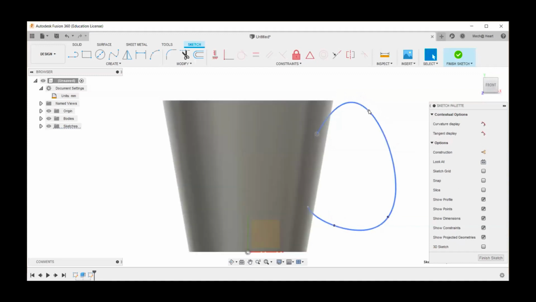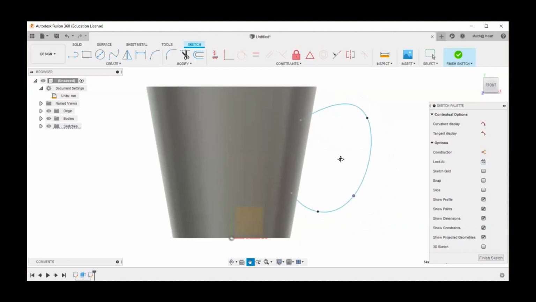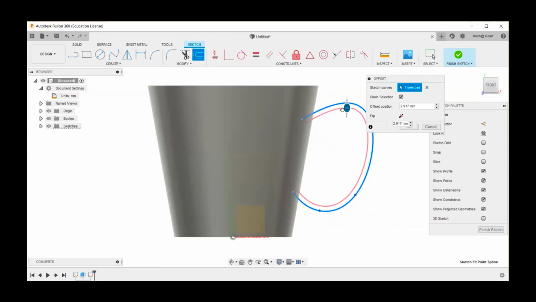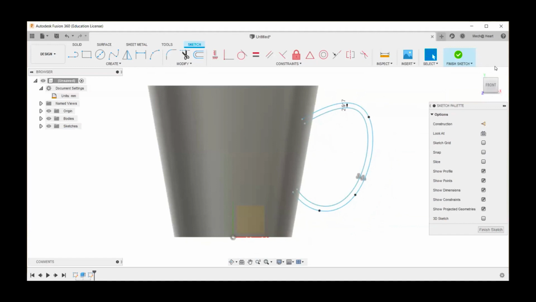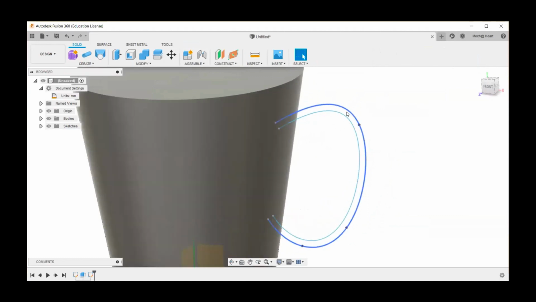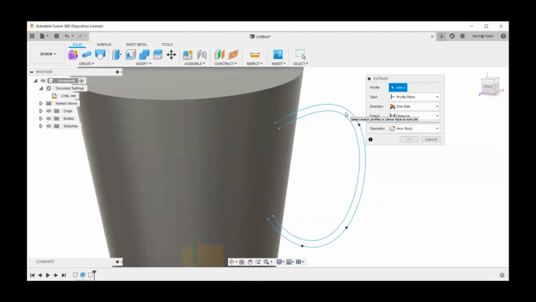Now that this is the handle, I can adjust these points and make it look like the original product that I have seen. Then I can offset this one using the offset tool, right? And so my handle is ready, right? Let's see what will happen if I click on finish sketch. I go to the extrude option, but I will not be able to extrude it. The reason is this figure is not closed. So for anything that has to be extruded, it has to be closed. So that is a basic rule.